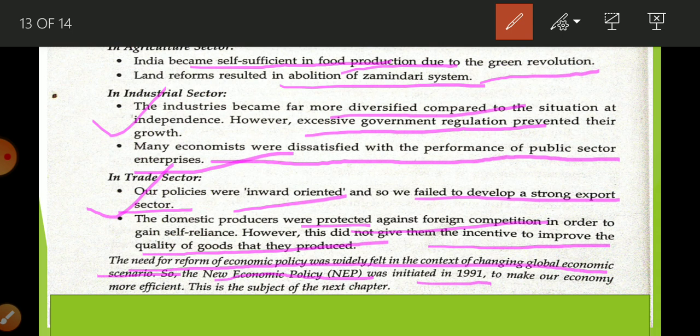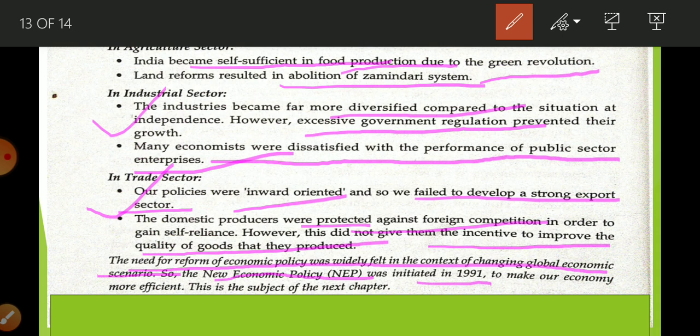So what is the drawback of the industrial sector? Less development of the private sector and inefficiency of the public sector. They became places of corruption, and because of that they are known as a social dead weight. And the drawback of import substitution is that there are no competitors, so Indian traders did nothing to improve quality.